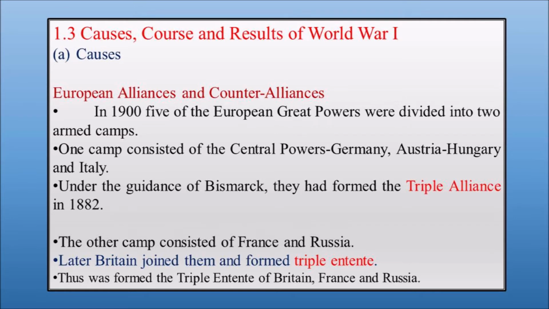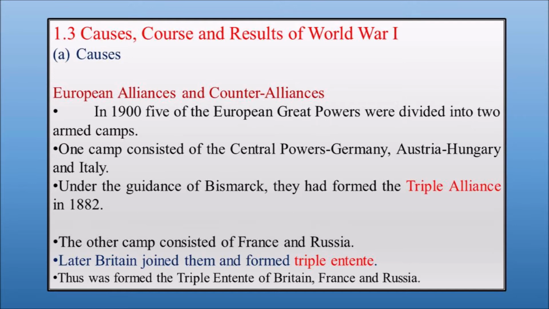And second, France also wanted to settle the dispute with Britain which happened during the colonizing of Africa. So in order to solve that dispute also, France wanted to make an alliance with the British.